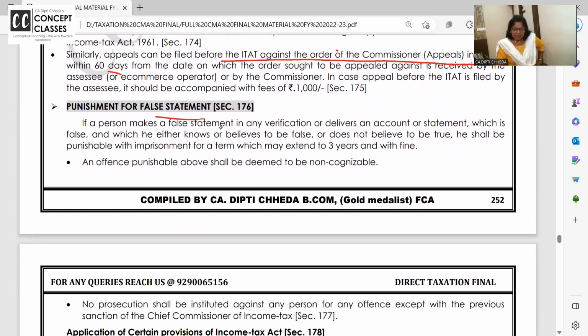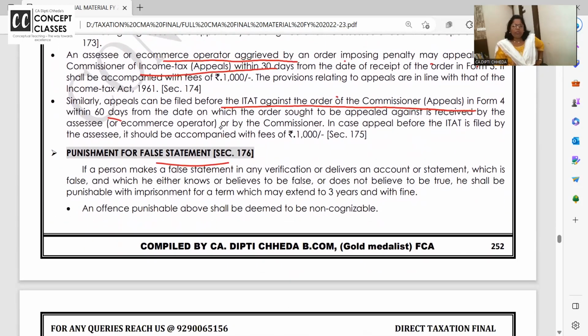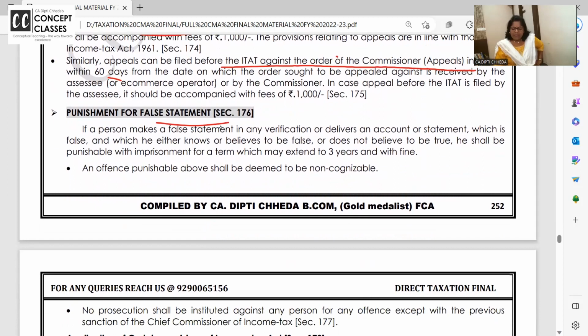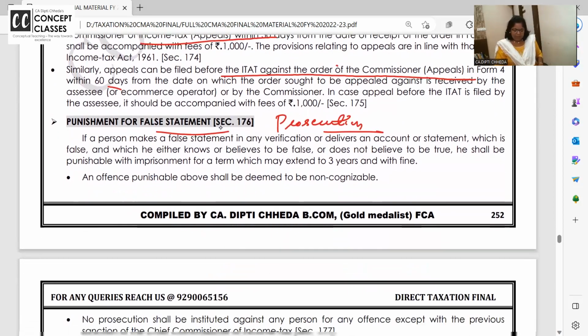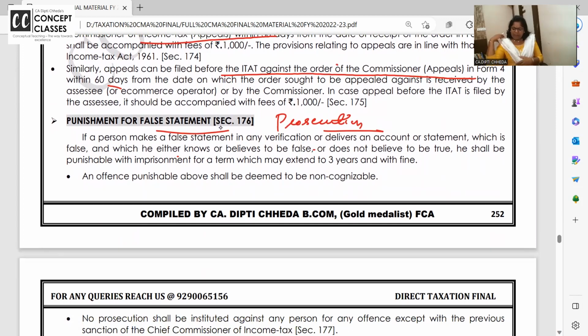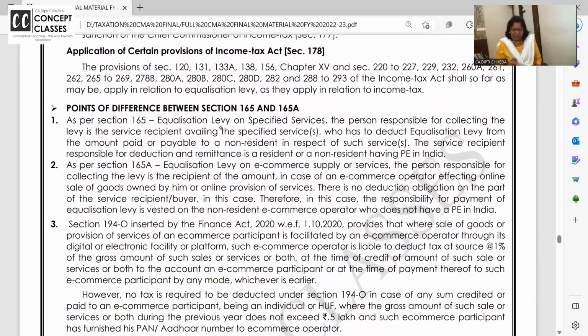Punishment for false statement. कम पे किए, नहीं पे किए, तब तक तो ठीक है. Cheating. If you make wrong figures, wrong payment, then there is imprisonment. Imprisonment के लिए और एक नाम यहाँ पे लिख के जाओ, prosecution. What is penalty? Punishing in monetary terms. What is prosecution? Imprisonment. If a person makes a false statement which he either knows or believes to be false, or does not believe to be true, he shall be punishable with imprisonment for a term which may extend to 3 years. तो 3 साल आपको जेल में, और बाकी सब provisions applicable हैं.